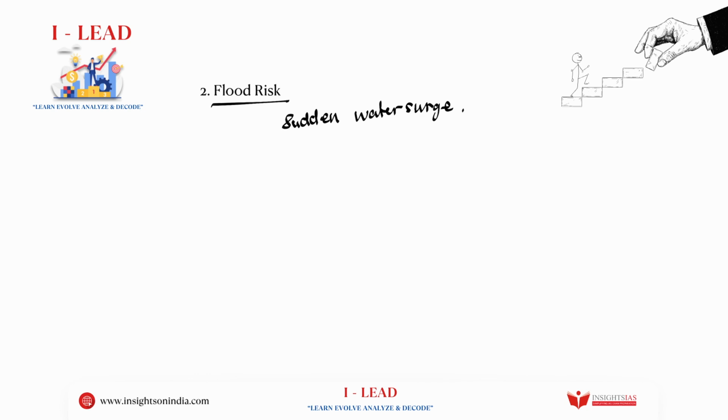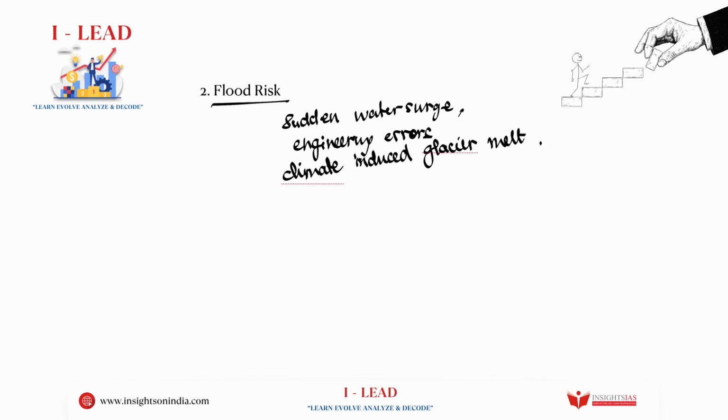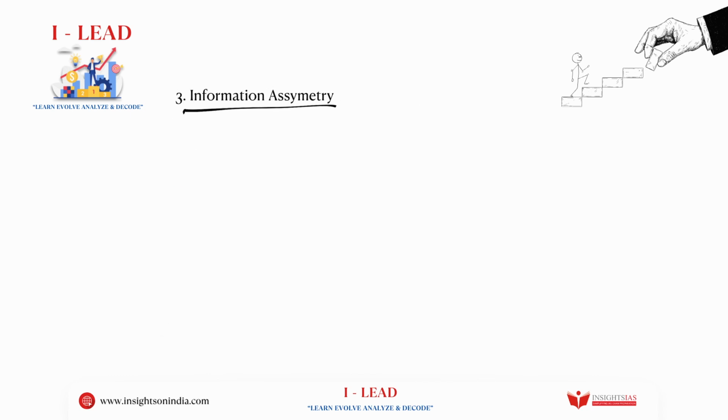And why would this be? They can either voluntarily release it or they can involuntarily also sometimes release it. But other than this, there can be engineering errors. Okay, there can be climate induced glacier melt. Now, all of this has major significance when it comes to the ecological flows which are entering into India. Is this clear?